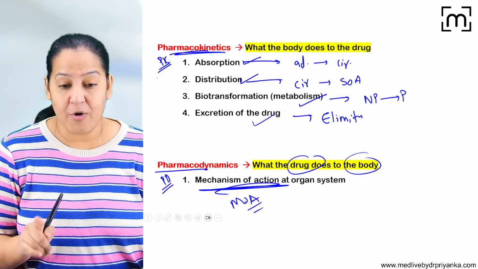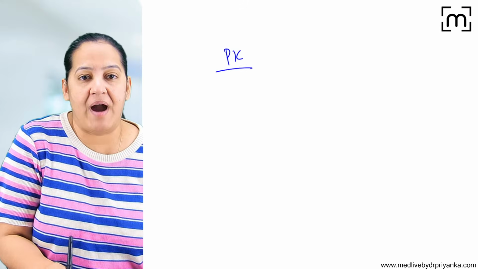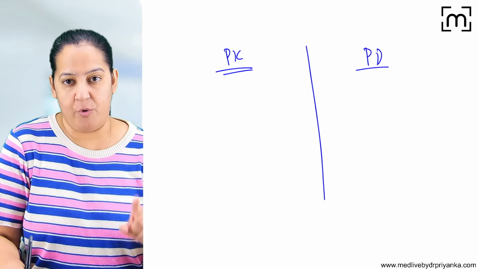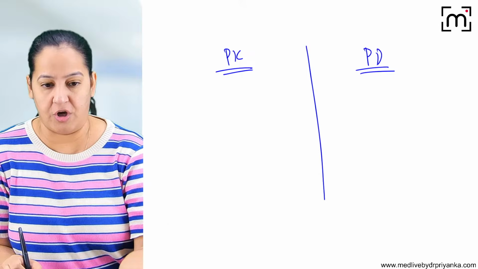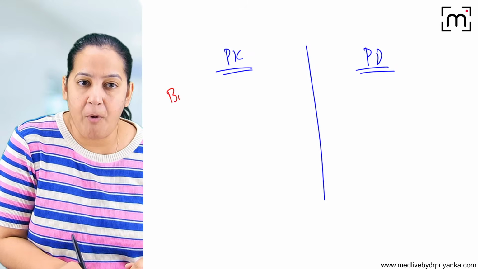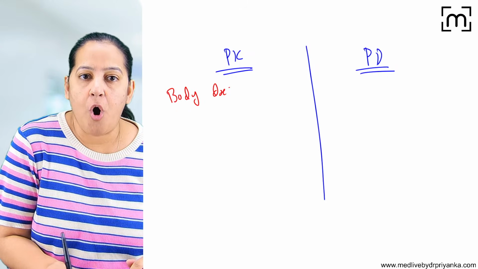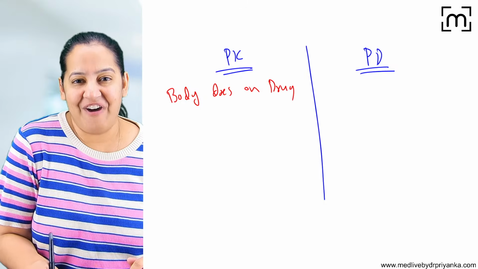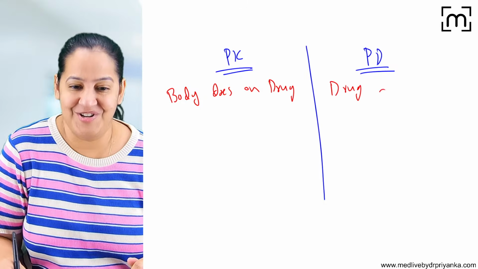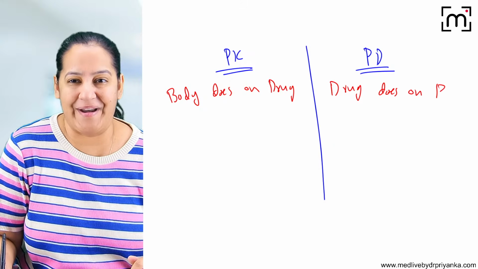That's it. So pharmacokinetics has 4 parts. Pharmacodynamics has only 1 part. The 2 branches of pharmacology: pharmacokinetics, what the body does on the drug, and pharmacodynamics, what the drug does on the body.